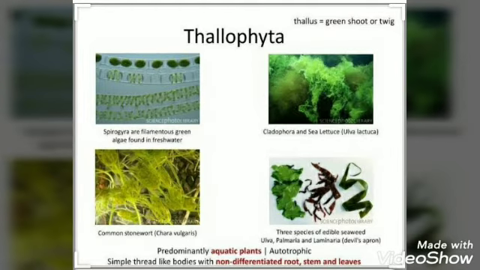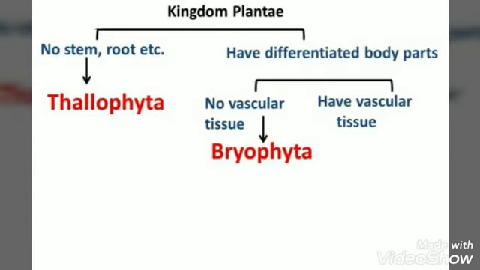The plants in this group are commonly called algae, and these plants are mostly aquatic. For example, Spirogyra.